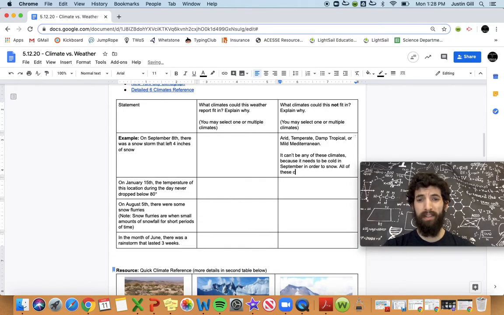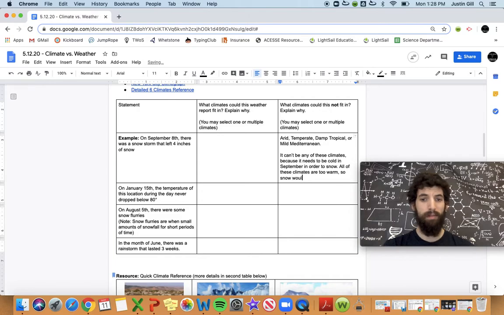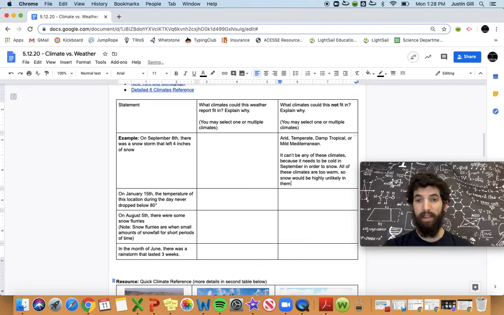All of these climates are too warm, so snow would be highly unlikely in them in September. And that's it. It's not a very long explanation, but I put enough detail in there to make it really clear none of these examples would fit.